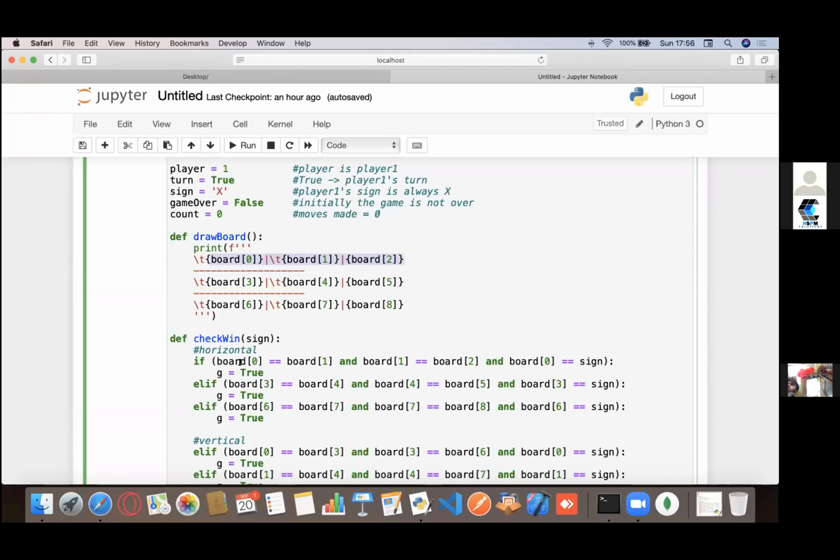So for the first row, I'm checking for 0 and 1. So I'm first checking these two, then I'm checking these two. Right. So that's basically checking all those three together. And then I'm also checking if it's equal to the one who claims the win. So if they said that he won, board of 0 must be equal to sign. And since board of 0 equals sign, and also board of 0 equals board of 1, 1 would be X, even 2 would be X, right? That's how they win. Same way I did for all these 2 rows and all 3 columns.